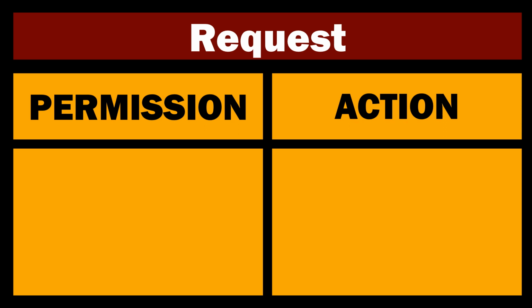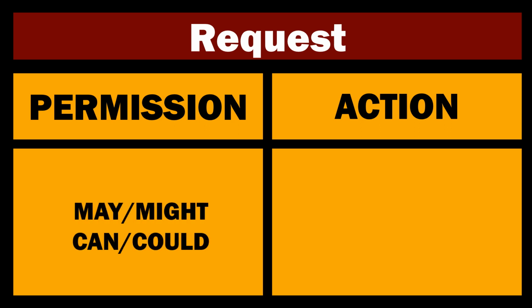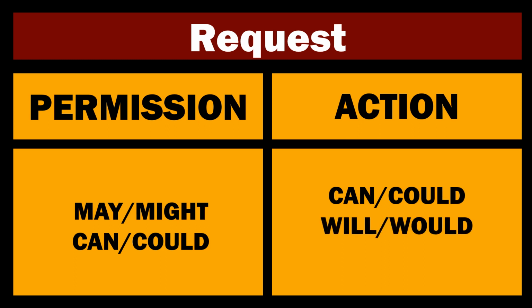So, quick summary of how we use modals to make requests. One for permission and one for a requested action. For permission, we could use may, might, can, could. For the action, we use can, could, will, would, or might.